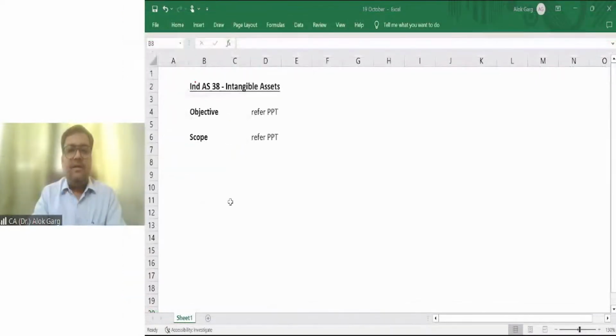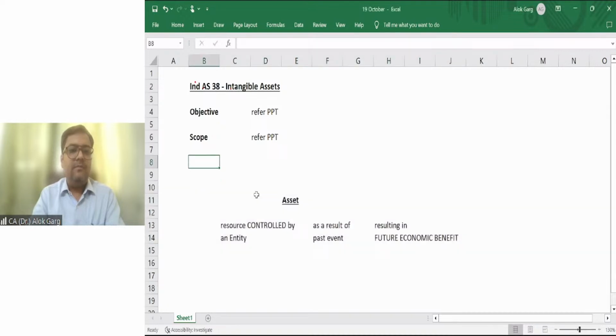So friends, objective and scope we have covered. So let me just write the definition here in the Excel file. Just give me a second. The definition of an intangible asset. This is the definition of an asset, and I'll write the definition of an intangible asset, which we have already discussed.